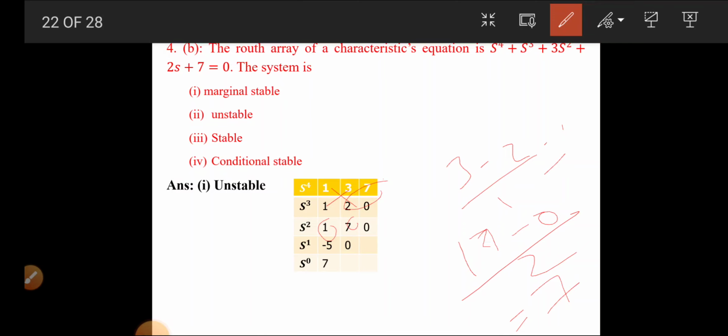So next is 2 minus 7 divided by 1, so it will be minus 5. Again this will be 7 minus 0, 2 minus 0, so all are 0. Again this one, minus 5 into 7, that means minus 35, minus 1 into 0 means 0, divided by minus 5, so again here it will be 7.